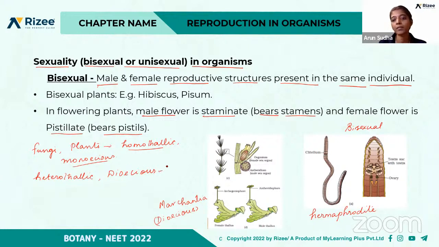Here it is unisexual. Here it is bisexual. So if you see Marchantia, you can see the different types of structures. The female one is different and the male one is different. Both are on different plants, so it is called dioecious or unisexual. But this is an example of Chara. Here, both the male and the female reproductive structures are present in the same plant. So it is monoecious.